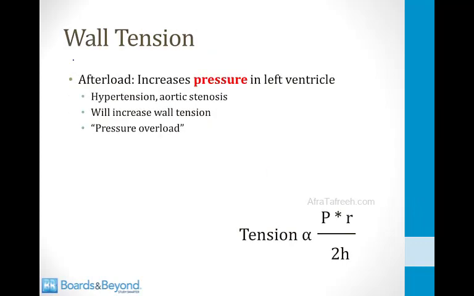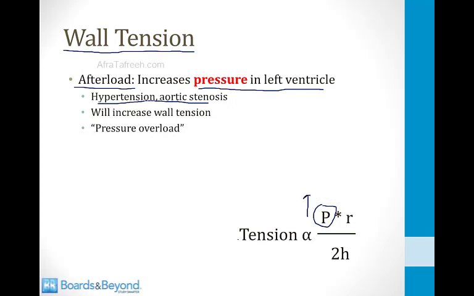So now let's talk about some pathologic processes that can raise the wall tension in the left ventricle via the law of Laplace. Anything that raises the afterload of the left ventricle will increase the pressure that must be generated by the left ventricular chamber. This occurs in the setting of hypertension and aortic stenosis. These are the 2 classic conditions that raise the afterload on the left ventricle. Via the law of Laplace, when the afterload goes up and the pressure that must be generated by the left ventricle goes up, the wall tension will rise because pressure is in the numerator, so when it goes up, the wall tension goes up. This means that the myocardial oxygen demand of the left ventricle will be increased in the setting of these conditions like hypertension and aortic stenosis via the law of Laplace. This is called pressure overload of the left ventricle.